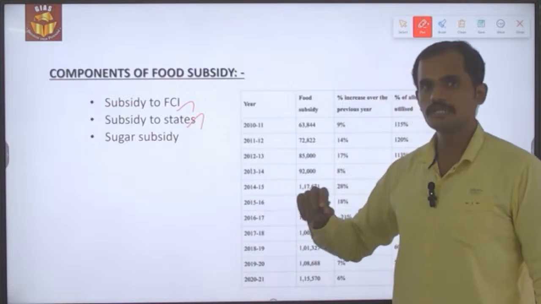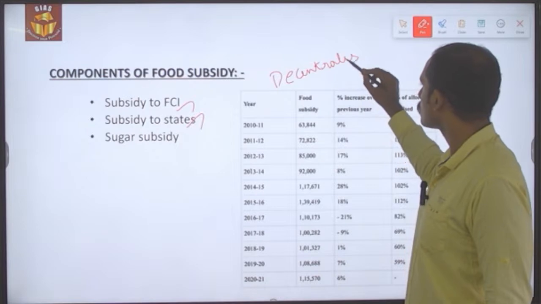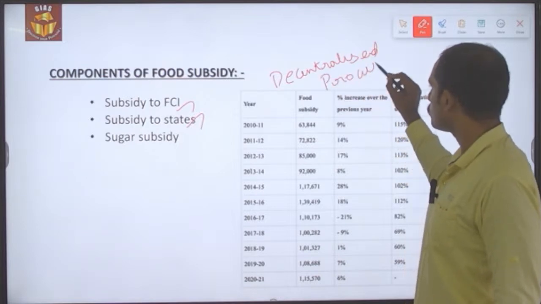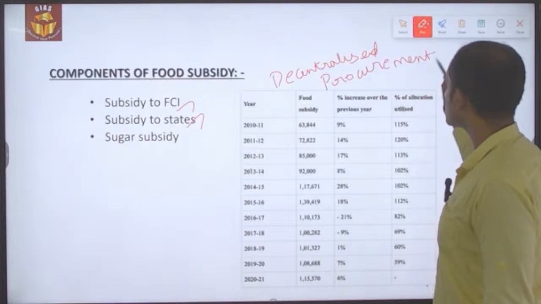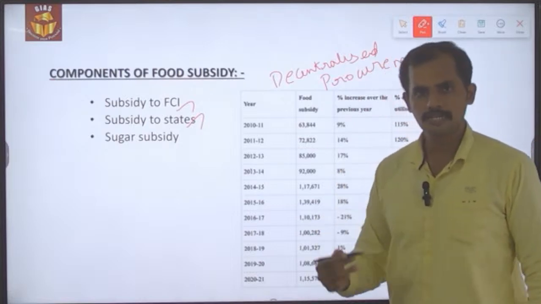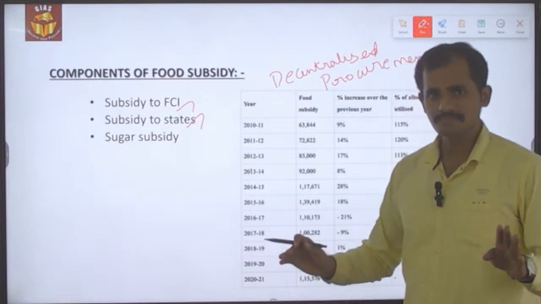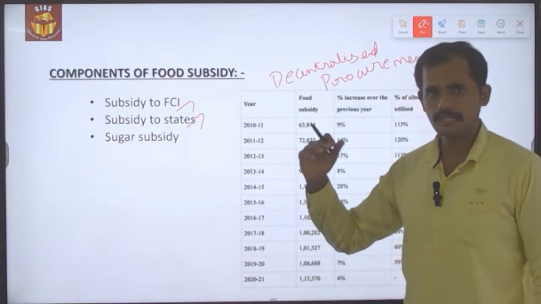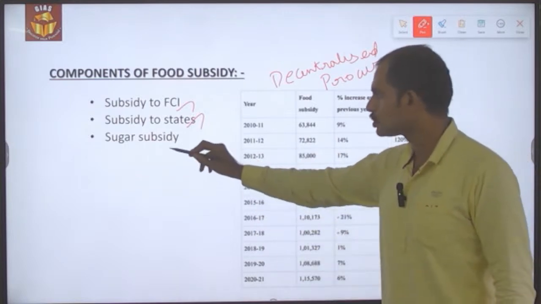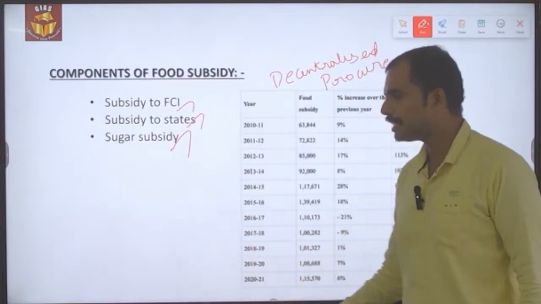Secondly, due to decentralized procurement, certain states will do the similar activity which has been done by the Food Corporation of India, like procuring farm products, storing, transporting, as well as distributing them to the different fair price shops, and the cost borne by the state will also be subsidized by the central government. Thirdly, the sugar subsidy.